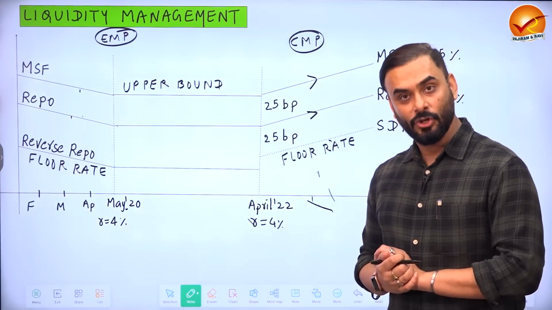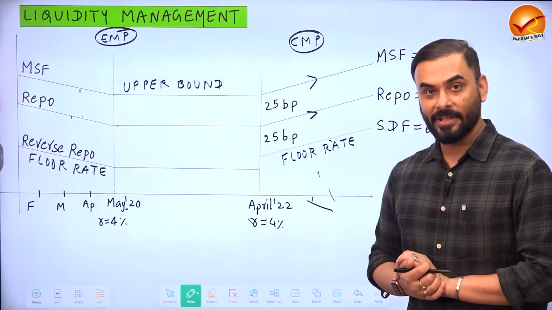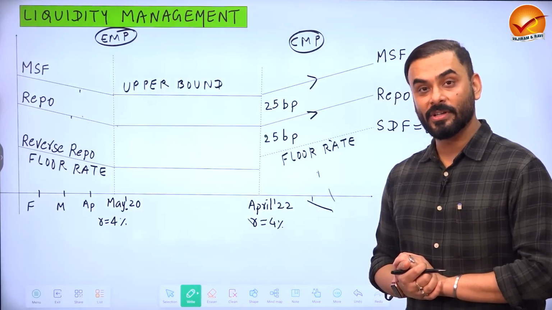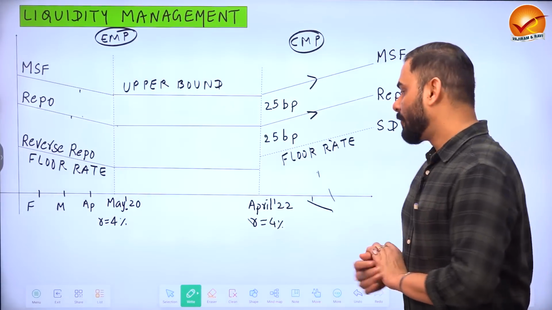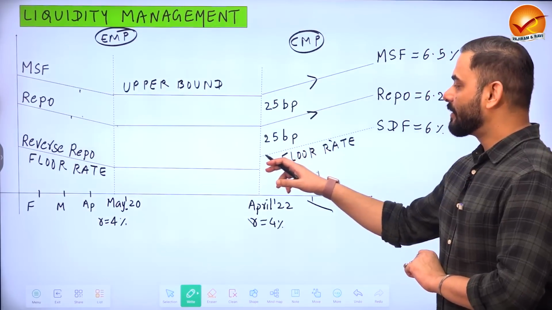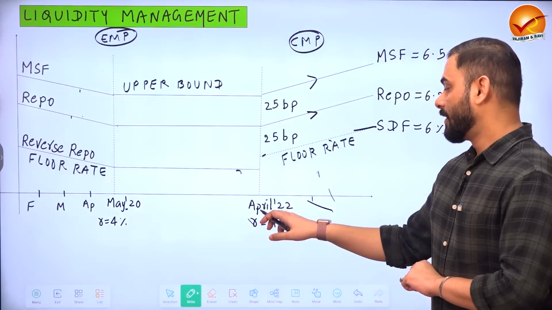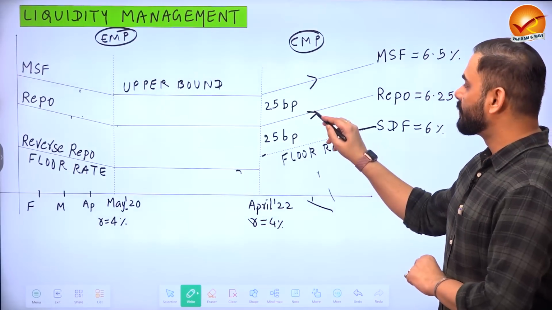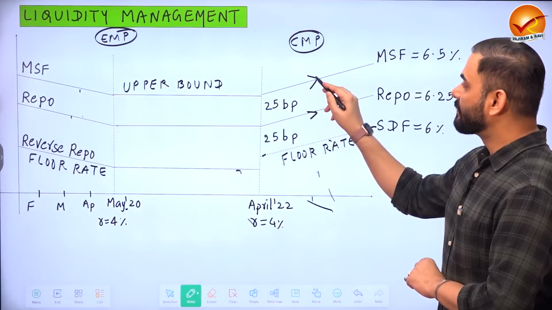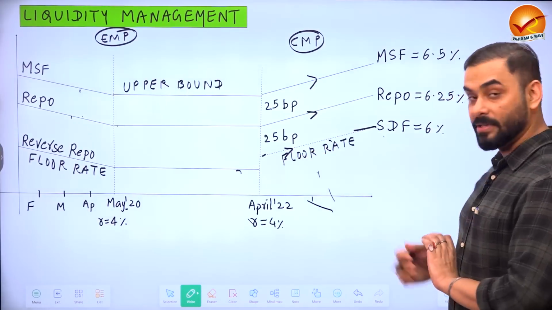But something new was done after that. Instead of increasing reverse repo rate, Reserve Bank of India introduced a new concept called a standing deposit facility, SDF. Now, Reserve Bank of India started to use SDF instead of reverse repo rate from April 2022 onwards. So what did we do? We increased repo, we increased MSF, and we started to increase SDF, standing deposit facility.